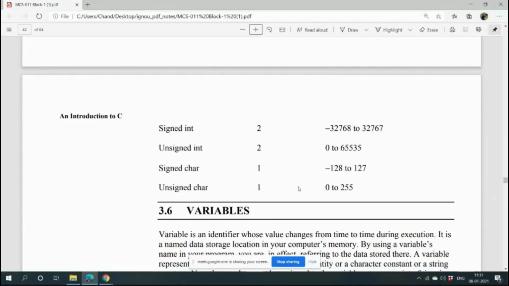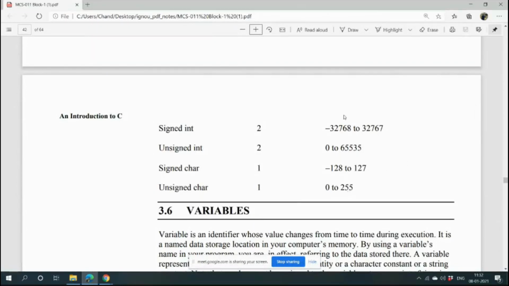Signed char, see, you only need to understand one thing. The 32,767 and minus 32,768, if we subtract this number from this, then the total number will be this. And if we subtract 127 minus minus 128, then the total number will be 255.